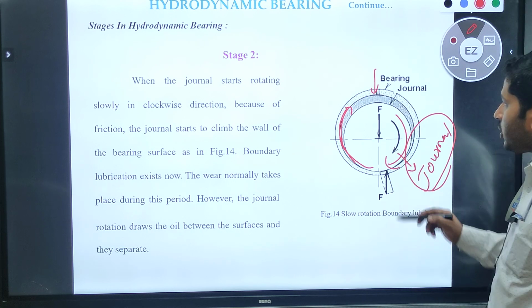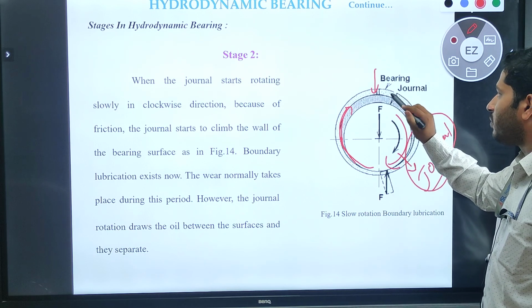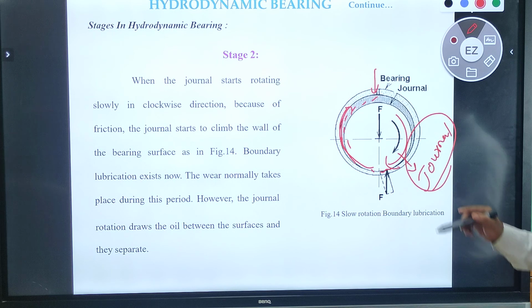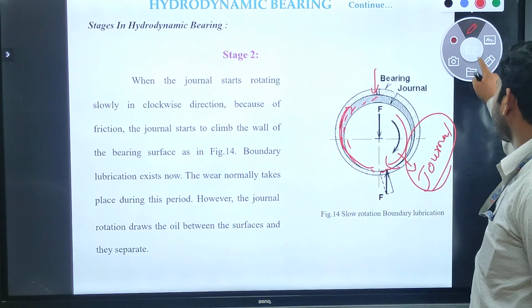For that reason, we need to supply a lesser amount of lubrication in between this journal as well as in between this bearing. So for that reason, this journal can rotate very smoothly in between the contact surface.